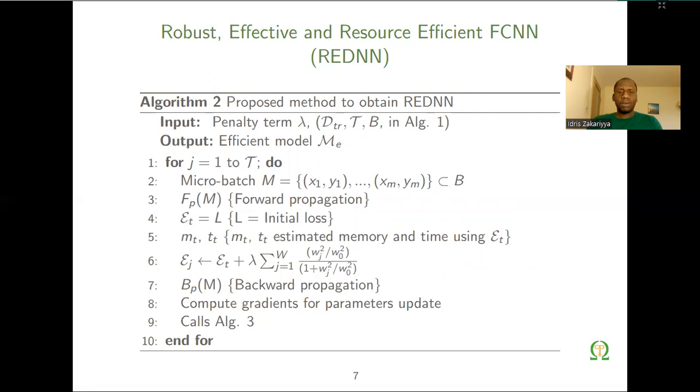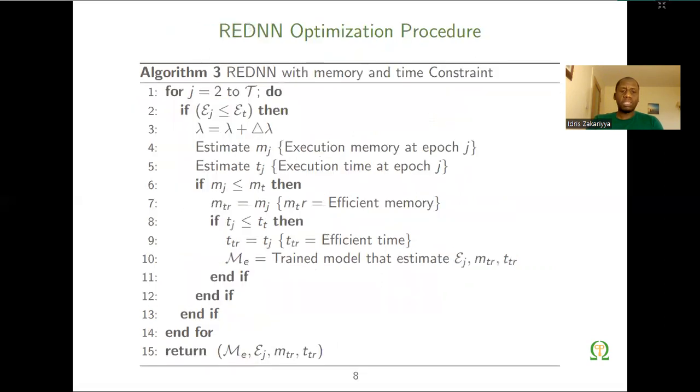One good thing about our model is that we incorporate the memory constraint in algorithm 3. As you can see from line 9, we call algorithm 3. And this algorithm 3 contains the memory constraint incorporation and time constraint incorporation. As you can see, line 4, we estimate the memory after relaxing the penalty parameter, and also estimate the time.